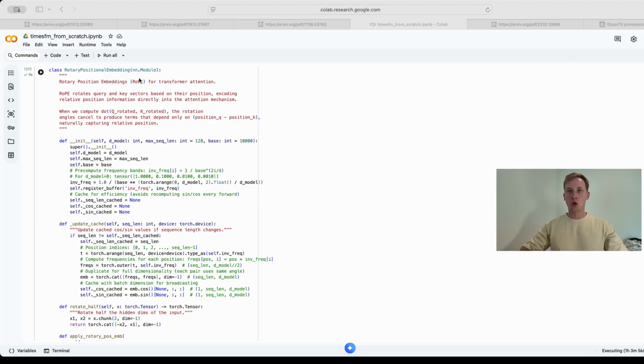I won't rehash all of that here, but the quick summary is that RoPE rotates our query and key vectors in pairs, which allows the attention mechanism to naturally understand the relative distance between tokens rather than just their absolute position. Basically, the rotation fundamentally requires a 2D plane. If we have a number 5, we can move it left or right or strengthen it by multiplication, but we can't rotate it. To perform a rotation, you need an x and y axis, so we need a 2D coordinate space.